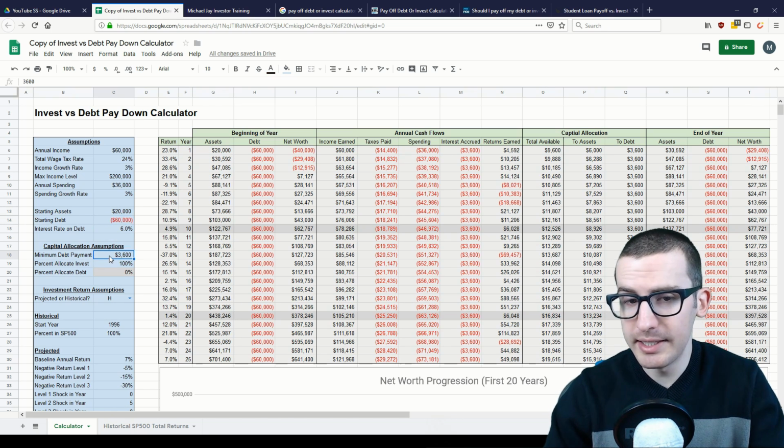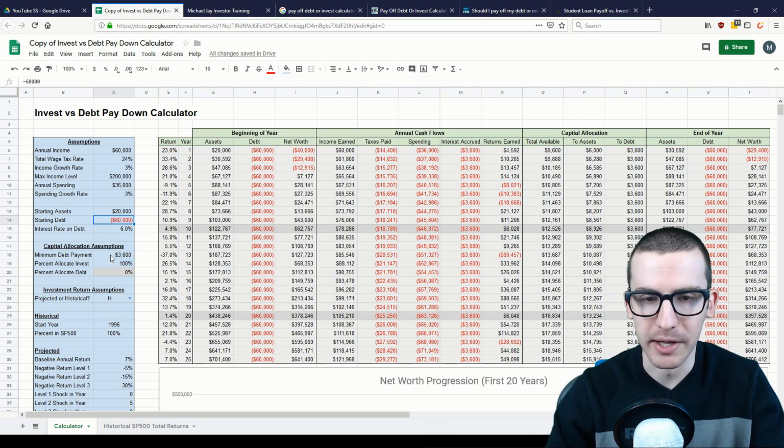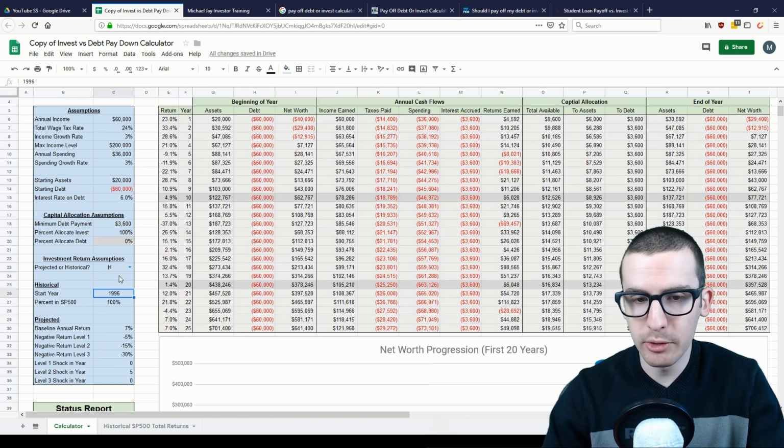In this scenario, let's see what would happen if they decide just to pay the minimum interest on their debt, which would be the most extreme example because they never pay off their principal value. Instead, they decide to invest 100% of their excess free cash flow. And to start off, we'll look at historical returns, 100% invested in the S&P 500 based on starting year 1996.